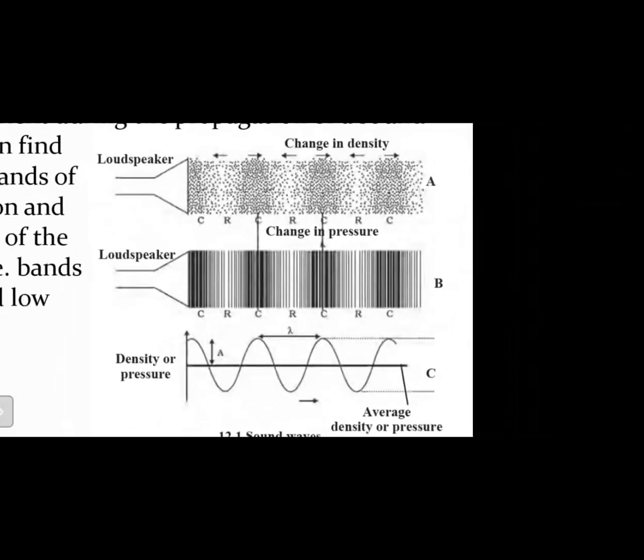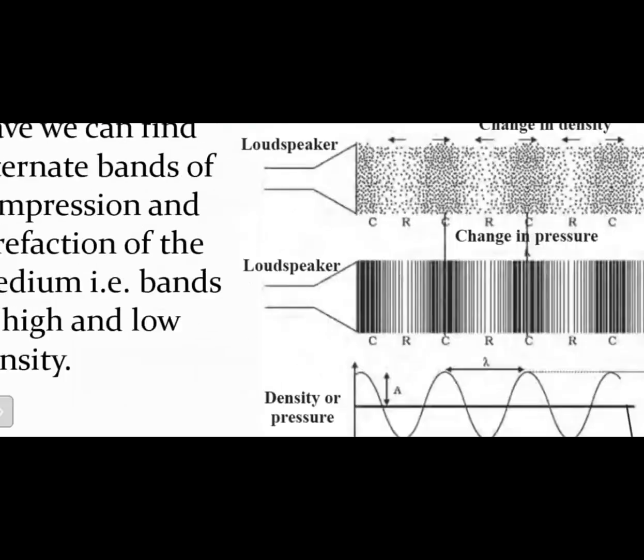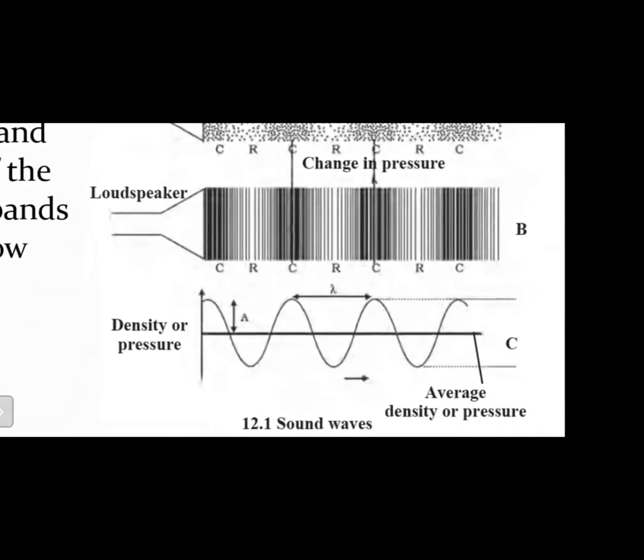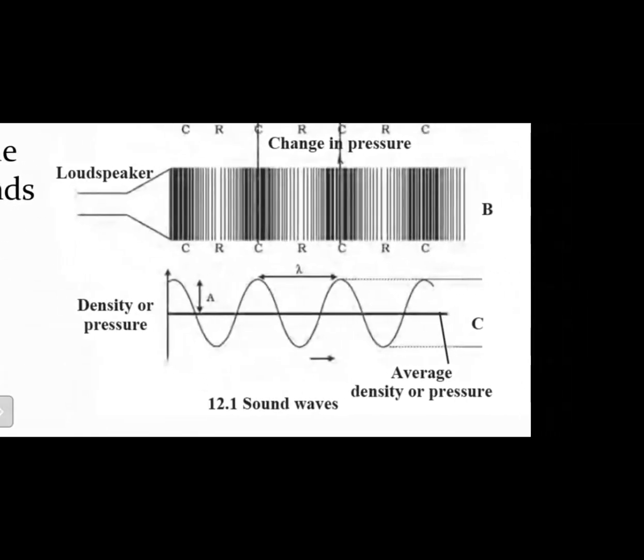The changes in pressure can also be shown with respect to a wave. Wherever there is high pressure, there is a crest forming, and wherever there is low pressure, there is a depression forming.